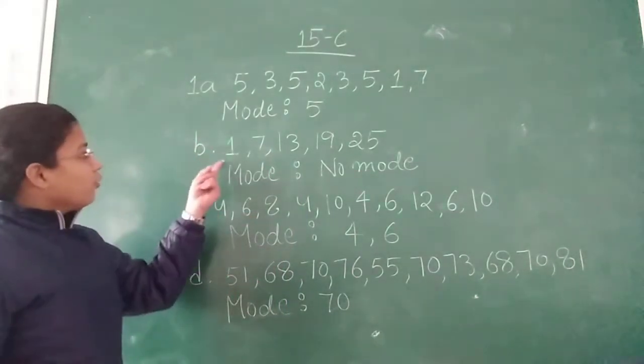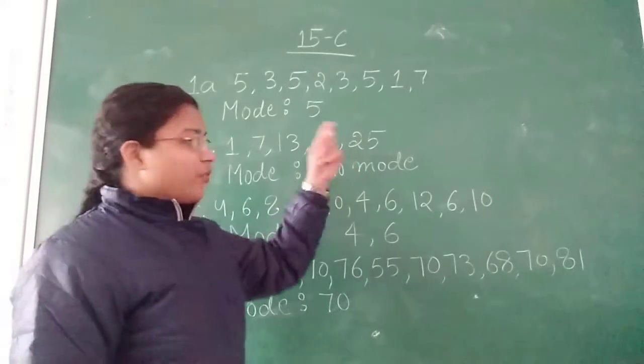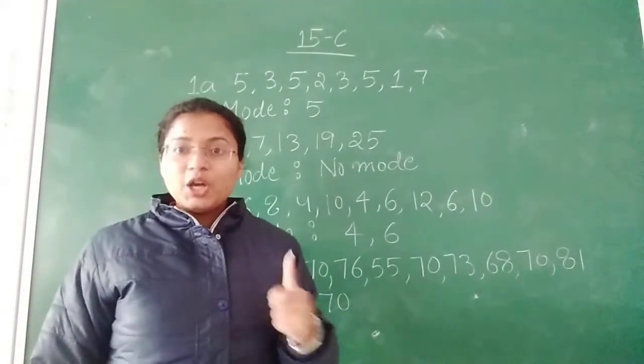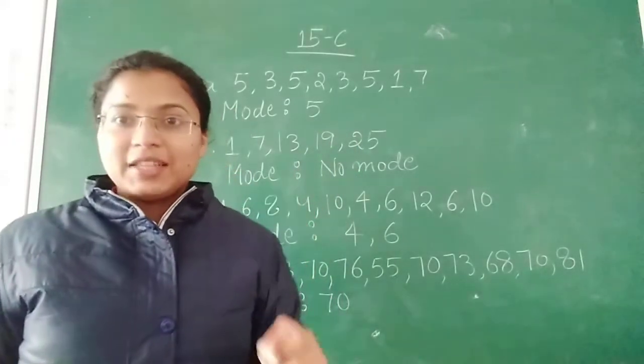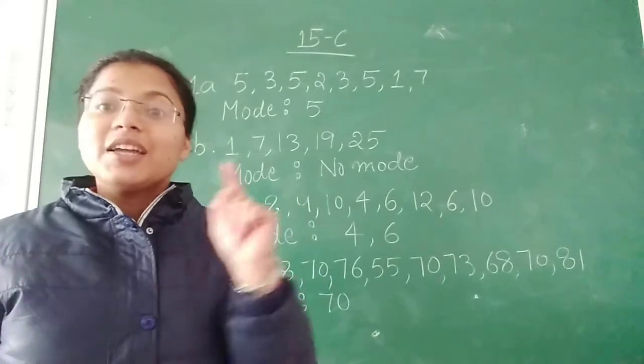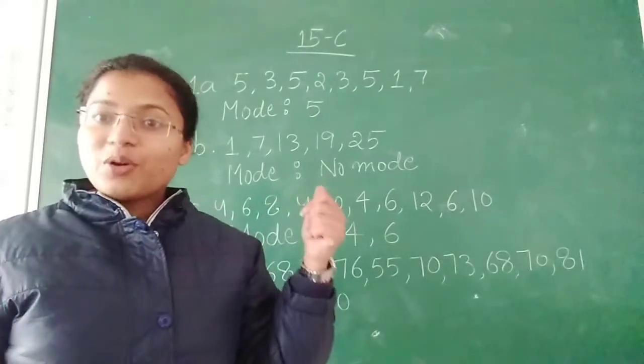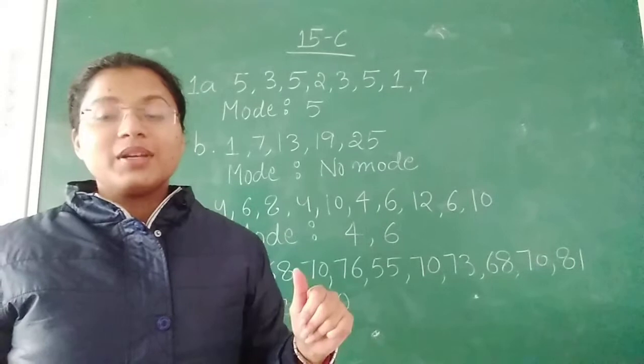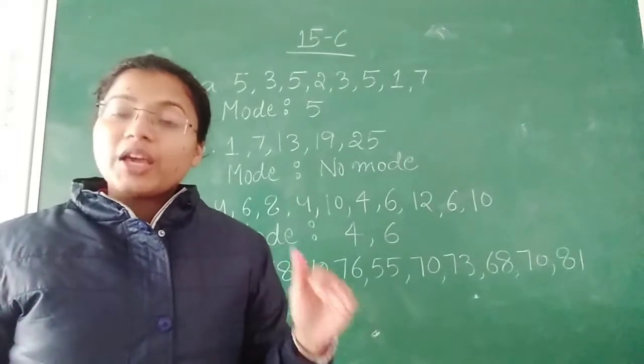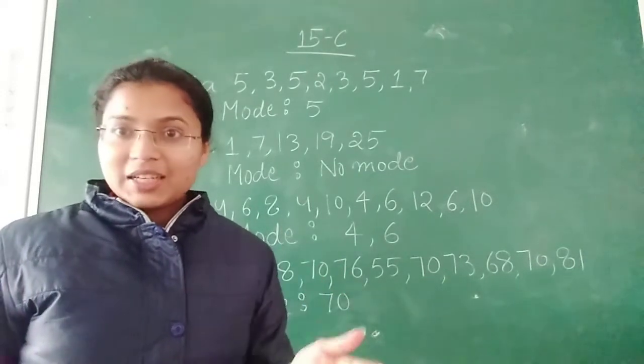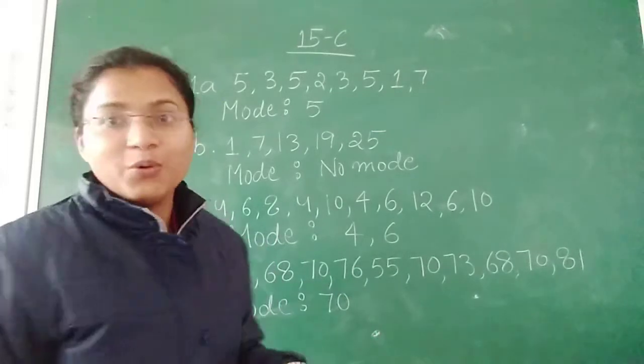Next is 1, 7, 13, 19, 25. In this question, no number is repeating itself. So in this question, there will be no mode. If no number is repeating itself, then there will be no mode.